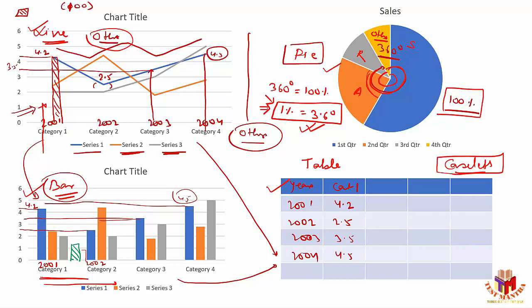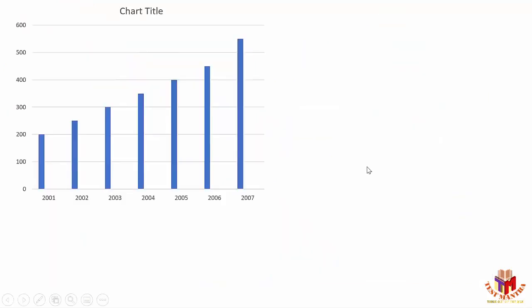Now let's talk about what kind of questions they normally ask with respect to the data interpretation part. Here I have a graph available, and we'll discuss what kind of questions they normally ask with respect to graphs.